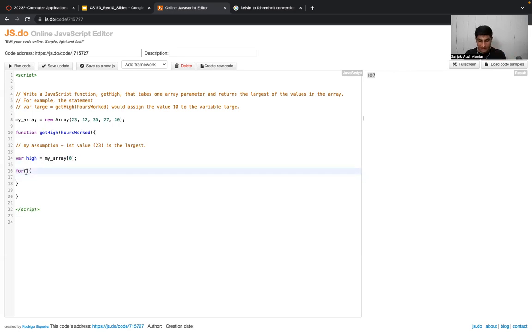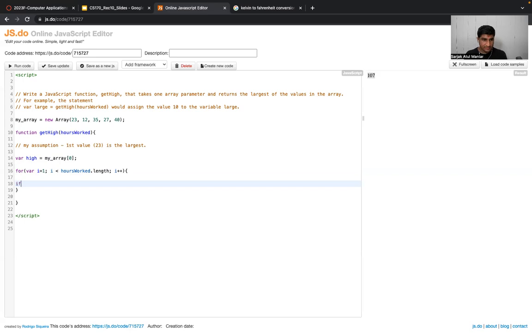Inside that, we have three parts, right? I'm going to say where i equals 1. Again, I'll explain why I wrote i equal to 1 and not i equal to 0, right? i less than hours worked dot length, i plus plus. Inside this, let me just write the code first, and I'll explain each and every line, what it means and why we wrote that, right?